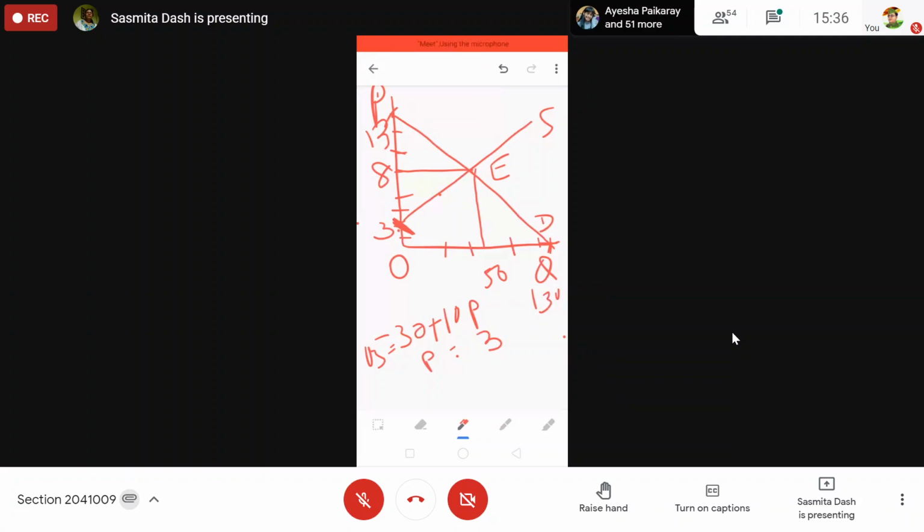So what you are getting here, either you can get a supply curve which will start from the origin. If you are getting equations like quantity is equal to 2p, or QS is equal to 5p, like this, you will get the equation starting from the origin, because for p equal to 0, QS will be 0.